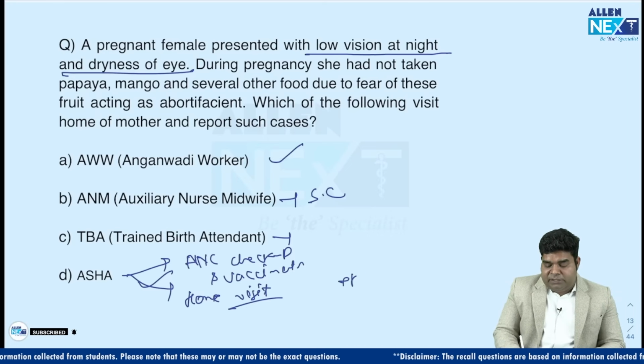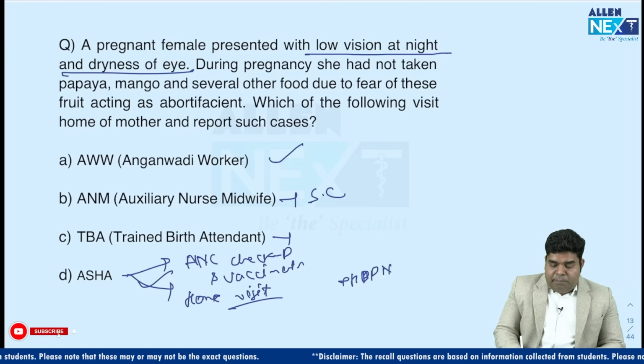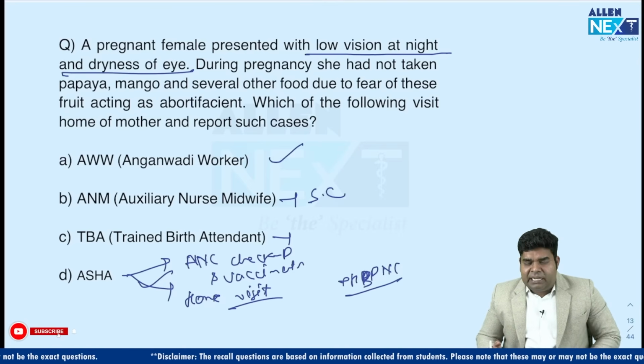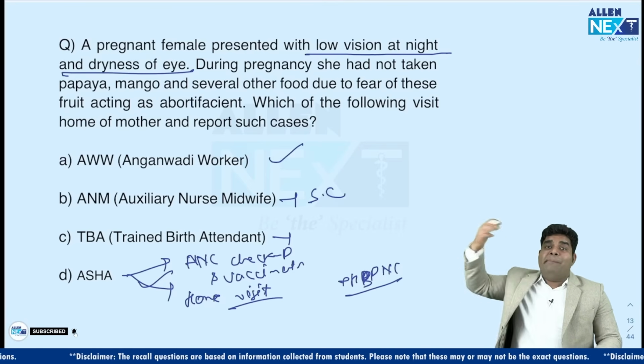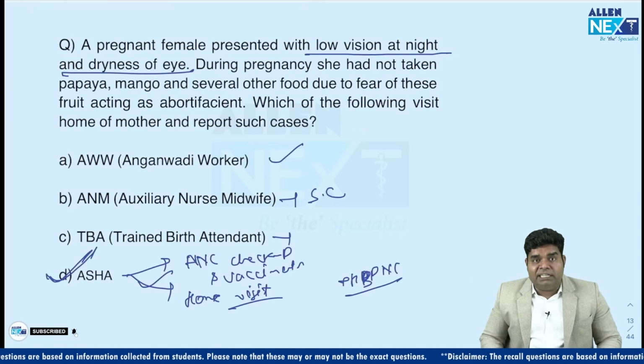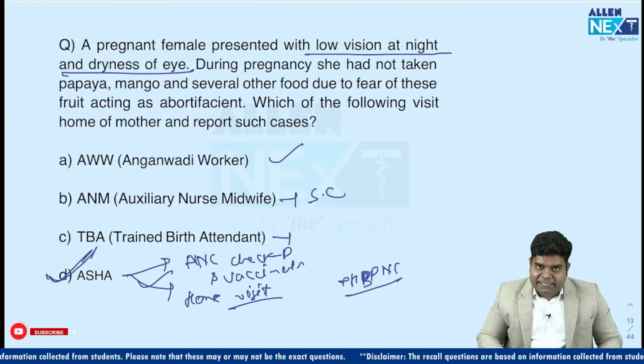After pregnancy, she does home-based postnatal care, and before pregnancy, she visits the home during ANC period to notice any complaint, and then she reports to ANM about those complaints. So ASHA has this work of visiting the house and reporting such cases.